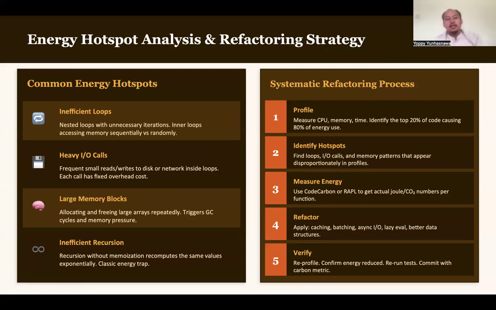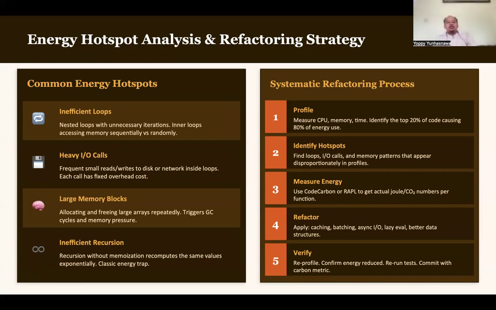Then heavy I/O calls, meaning that your software is writing a lot of data and reading a lot of data from the storage of your machine. And then large memory blocks, allocating and freeing large arrays repeatedly, which triggers GC cycles and memory pressure.